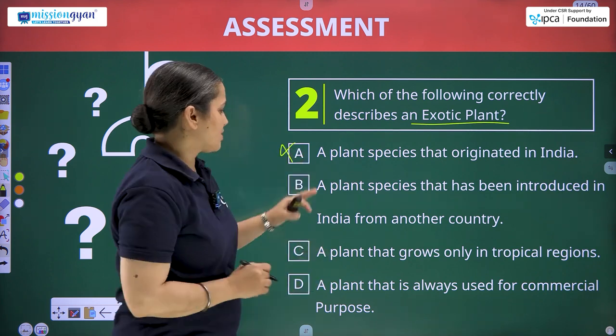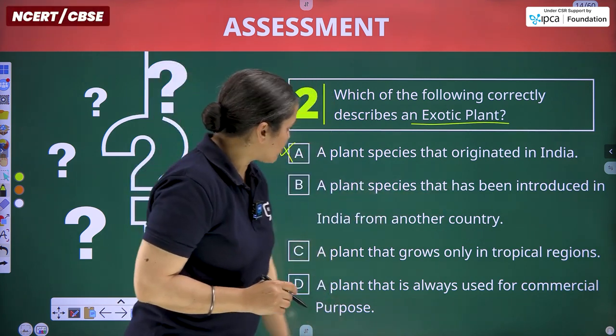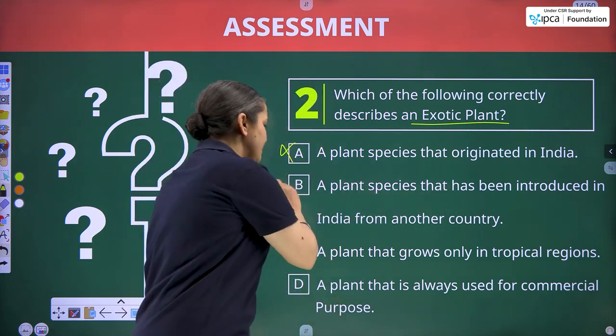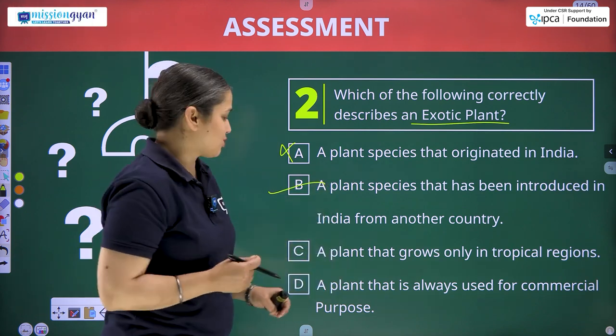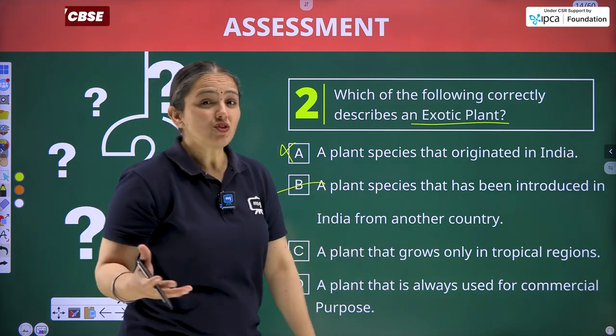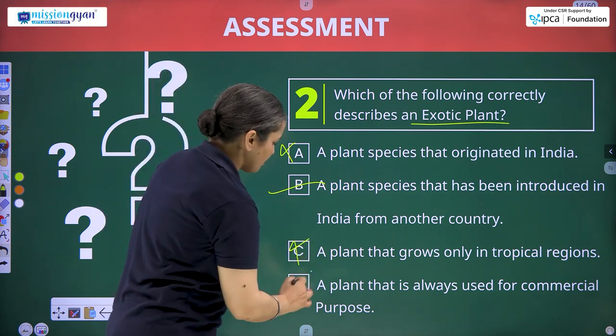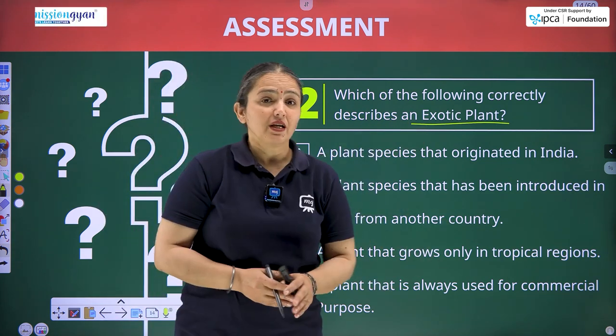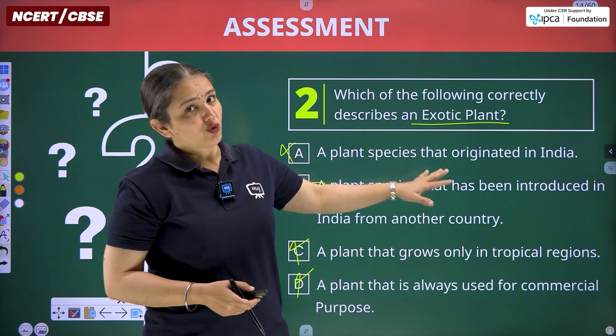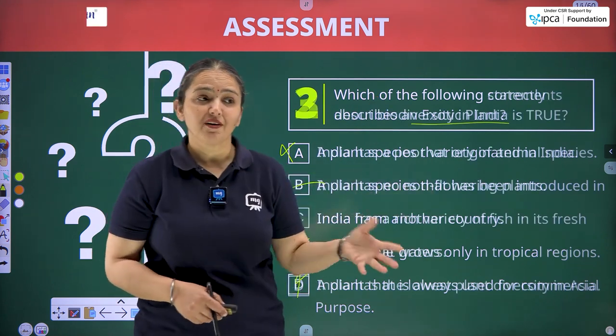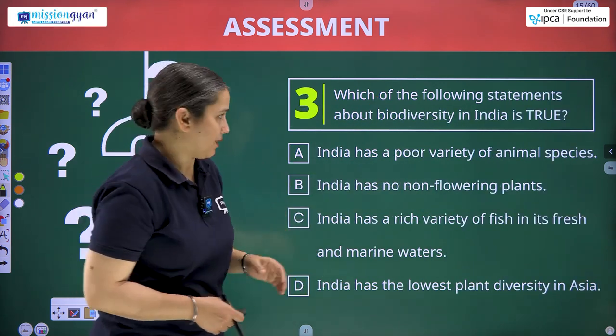So put across. A plant species that has been introduced in India from another country? Yes. But let's read further too. A plant that grows only in tropical regions, a plant that is always used for commercial purposes. None of them are correct, because exotic plants simply means they are not of Indian origin. They have come from outside of India.